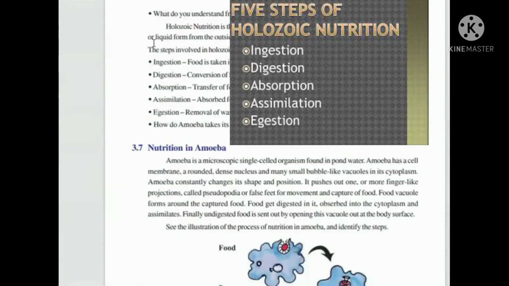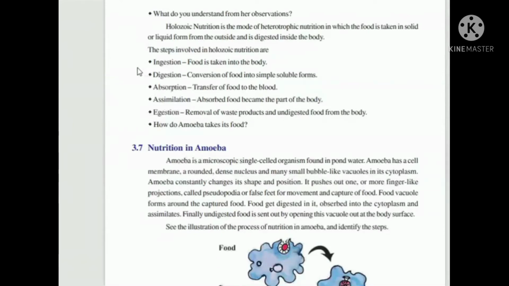Holozoic nutrition means we take the complete food into our mouth or body. The steps are ingestion, digestion, absorption, assimilation, egestion. Ingestion means taking in food, digestion means breaking down food, absorption means transfer into blood, assimilation means using the absorbed food, and egestion means removal of waste material. I will tell you in detail about this process in this lesson.